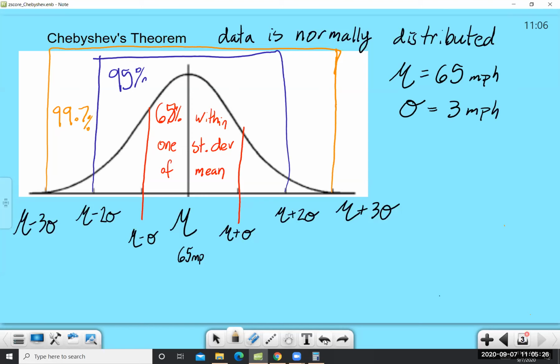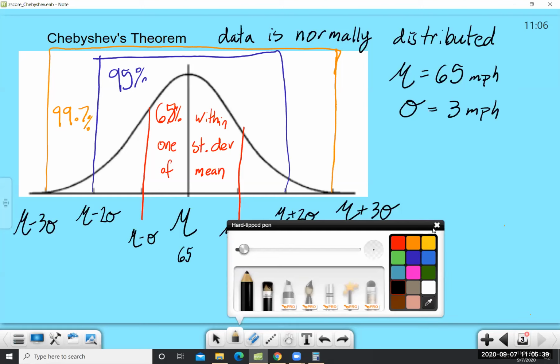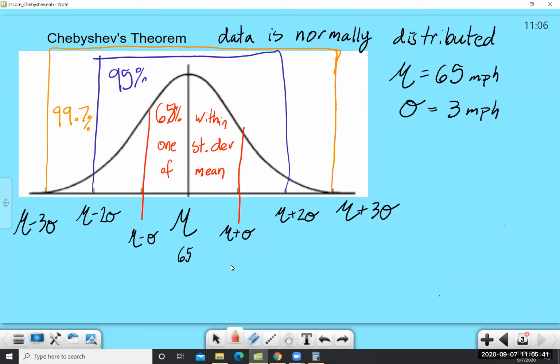Then, to go out 1 standard deviation, that's going to be the mean plus the standard deviation, 65 plus 3, which is 68 miles an hour. And to go the other direction, 65 minus 3, that's 62 miles per hour. So here's what we're told. 68% of people on the road travel between 62 and 68 miles an hour.